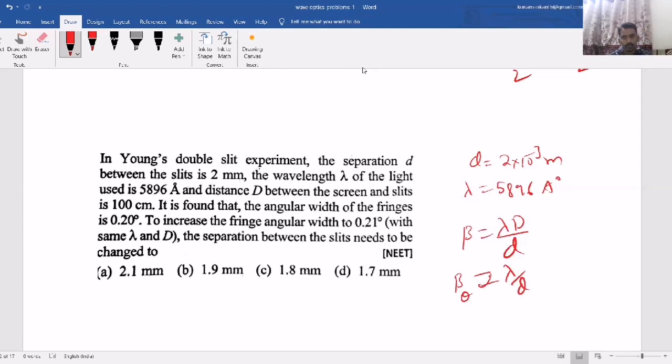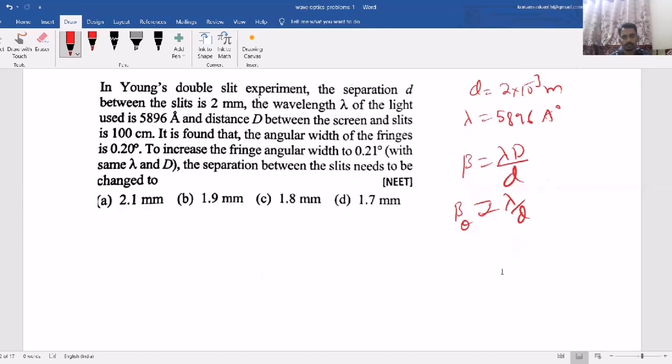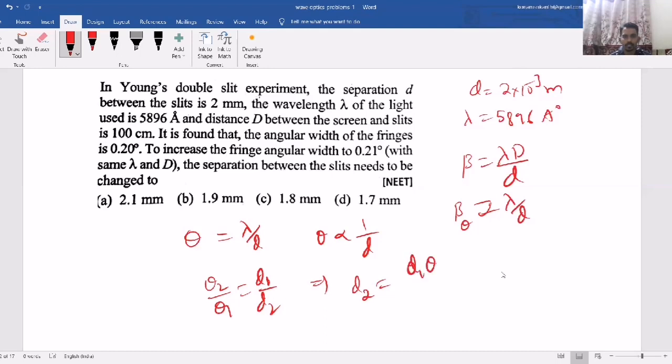Even in the next topic, diffraction, we will see the same thing. So capital D is there means that is linear. Capital D is not there means that is angular position. So this way when you consider angular width, let's take theta equal to lambda by d, means that theta is inversely proportional to d. So theta 2 by theta 1 equal to d1 by d2. Now d2, if you take cross multiplication, d1 theta 1 by theta 2.